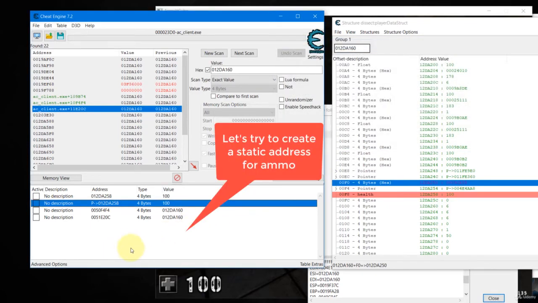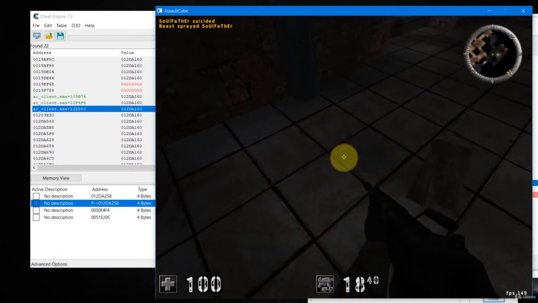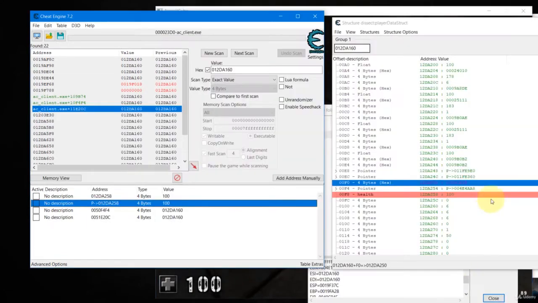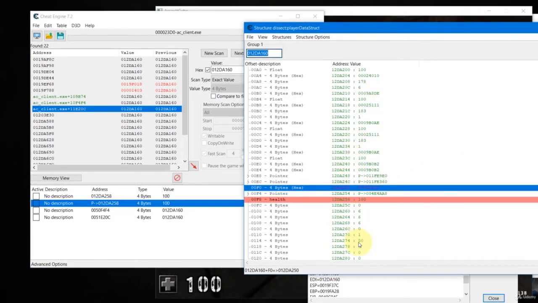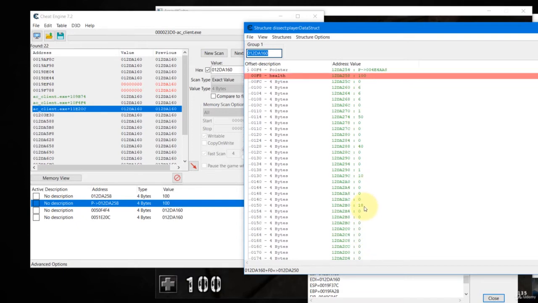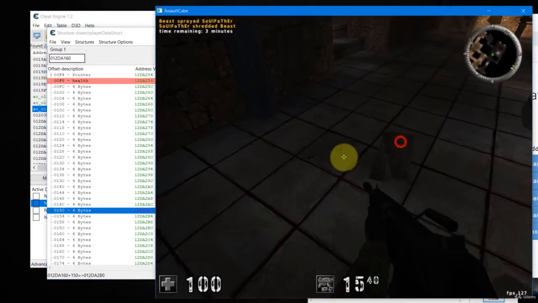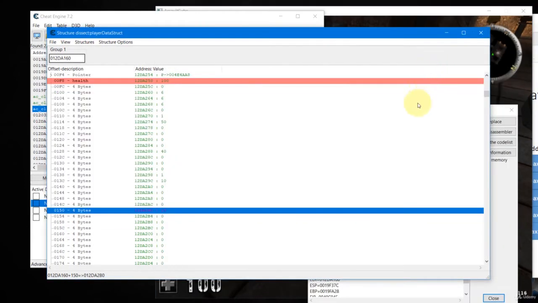Okay, let's try to do ammo now. So now currently ammo is 20. Let's fire one round, become 18. So once you got 18, you go over here and look for 18. Just scroll down and see if there's any 18. There's one here. But you're not sure. So let's fire another round. Now you got 15. And see, this has gone on to 15.